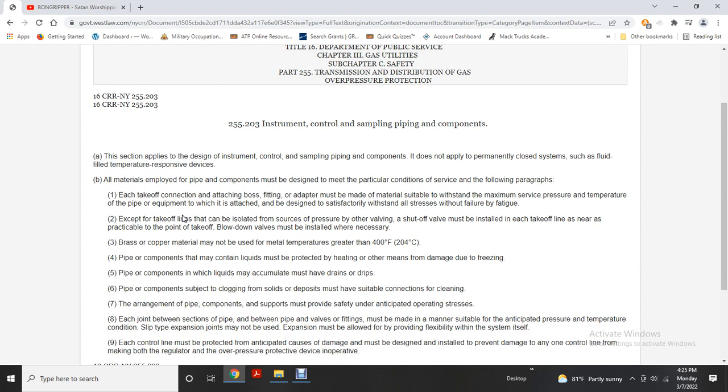Each takeoff or connection attaching boss, fitting, or adapter must be made with a material suitable to withstand maximum service pressure and the temperature for the pipe with equipment attached, designed to satisfactorily withstand all stresses without fatigue, except for the takeoff lines that can be isolated from sources of the pressure. For the other valve, shut-off valves must be installed in the takeoff line as near as practical at the point of takeoff, and blowdown valves must be installed as necessary.